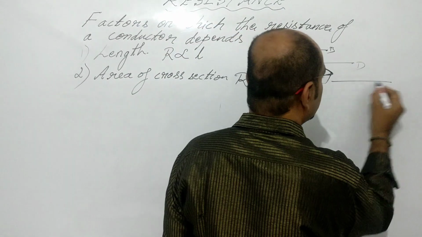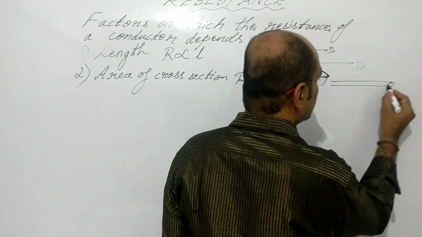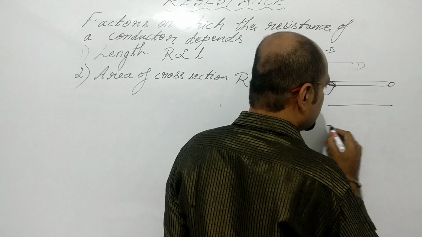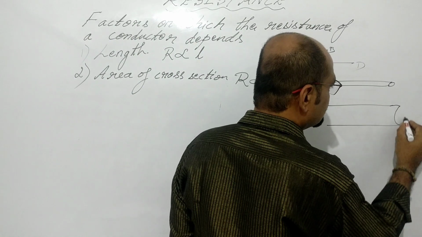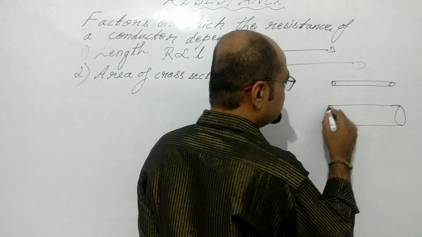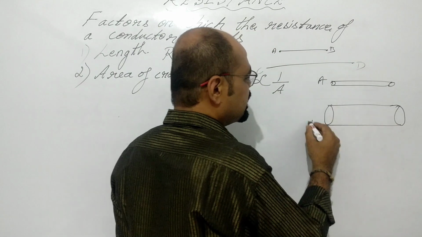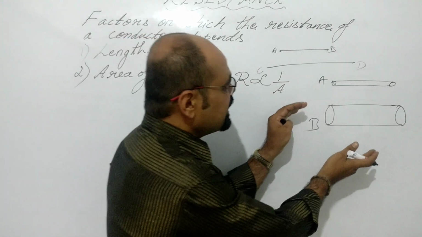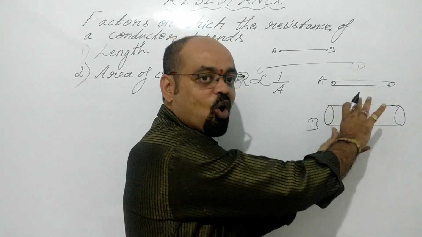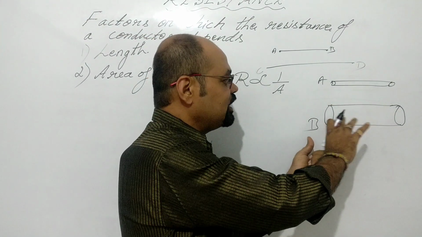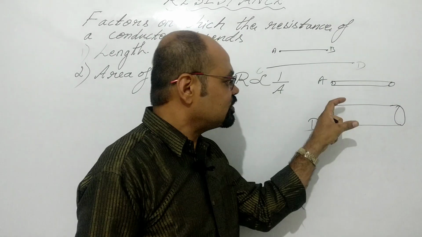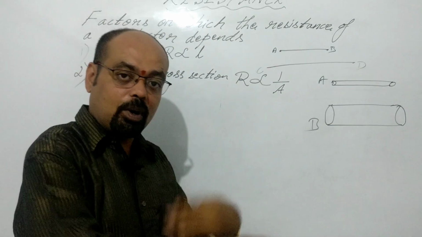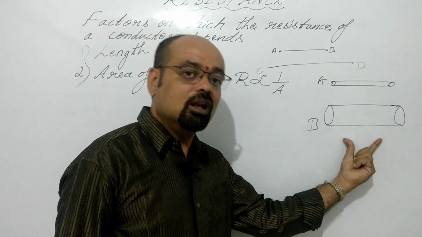Now let's take a thin pipe, a conductor, and we have one more conductor which is thick. Let us take them as A and B. As the area of cross section is more in the case of B, which is thick, the resistance will be less. Inversely proportional means resistance will be less.